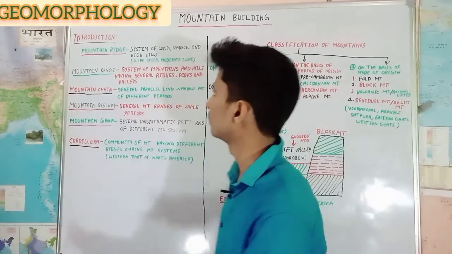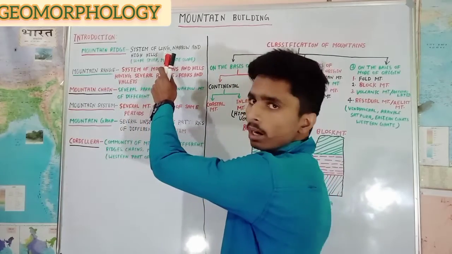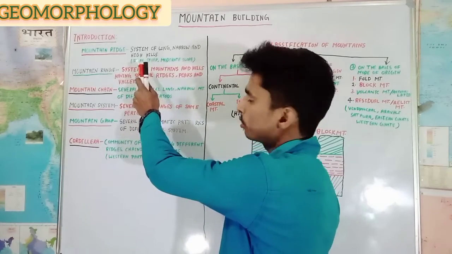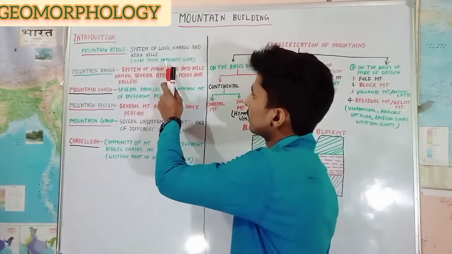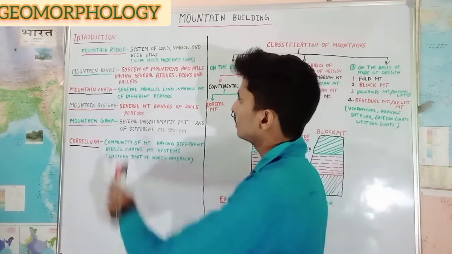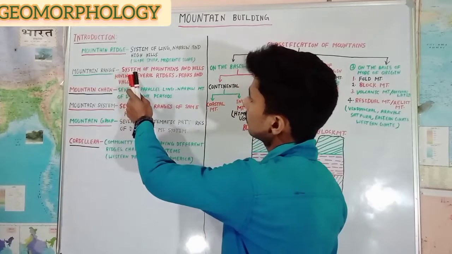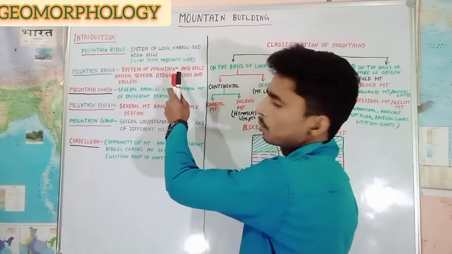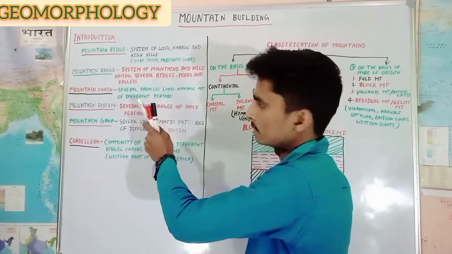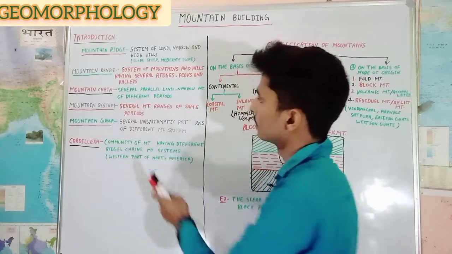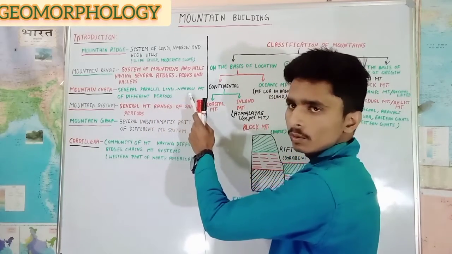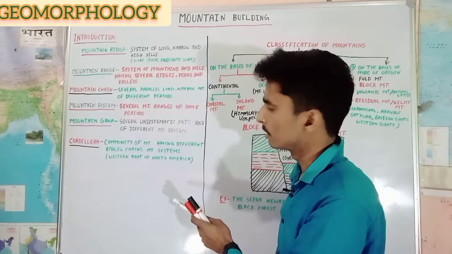Here is a mountain ridge. A mountain ridge is a system of long, narrow, and high hills, and one side slope becomes steep and the other side becomes a moderate slope. And here is a mountain range. A mountain range is a system of mountains and hills having several ridges, peaks and valleys. And here is a mountain chain. A mountain chain consists of several parallel long narrow mountains of different periods.